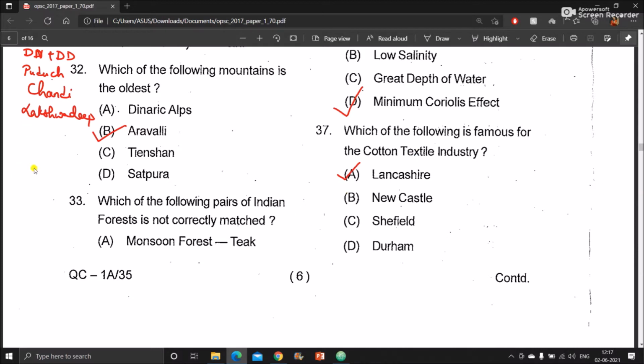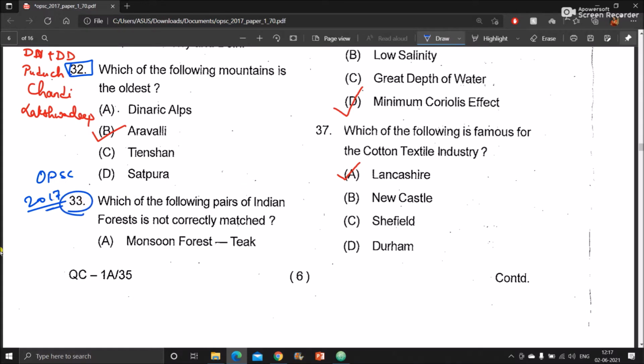In this class, we are discussing the question paper of OPSC 2017 prelims. In the last class, we discussed till question number 32. So question number 33. What is the question?